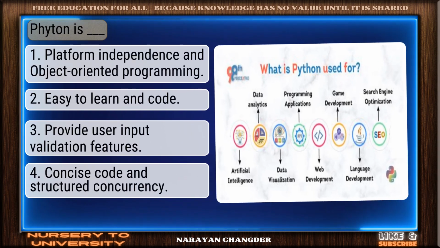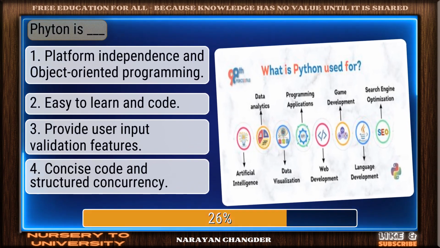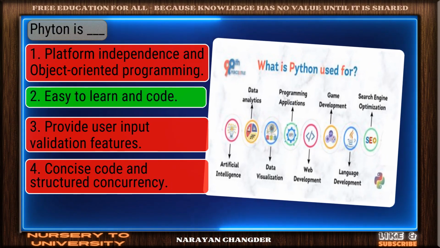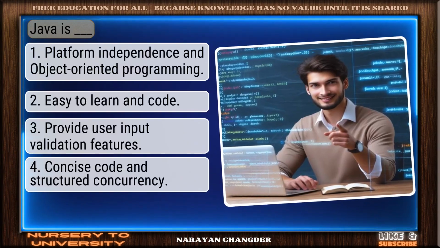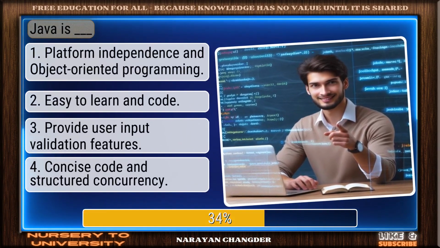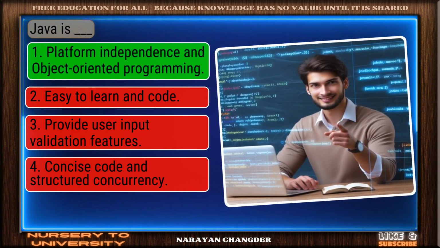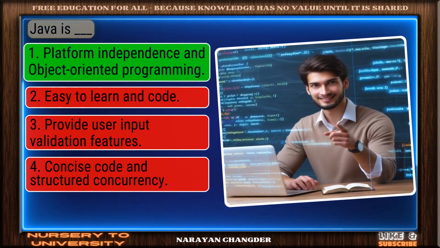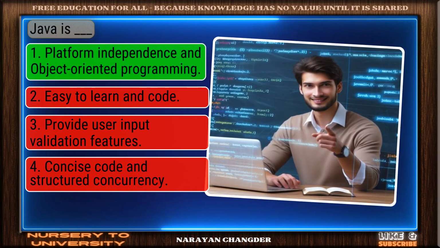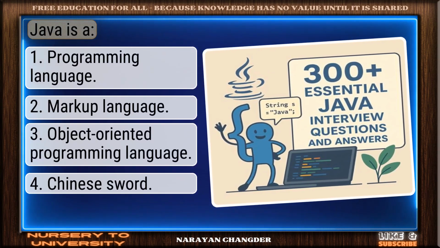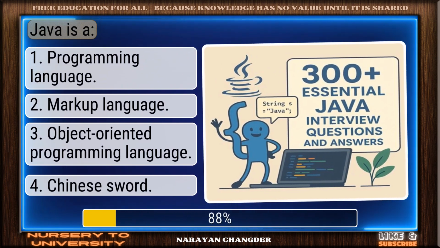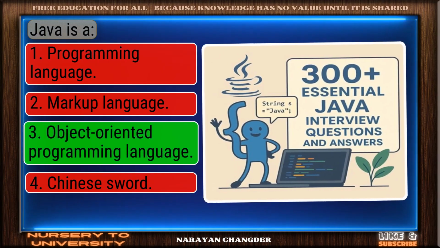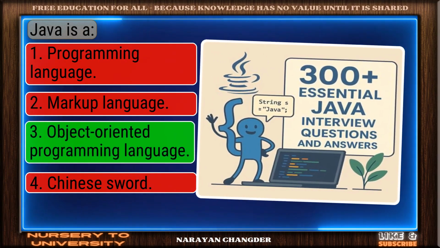Question number 78. Python is dash. Excellent. Easy to learn and code is a brilliant choice. Question number 79. Java is dash. Nice work. You chose platform independence and object-oriented programming, and it is correct. Question number 80. Java is a. Exactly. Object-oriented programming language makes sense and it is right choice.